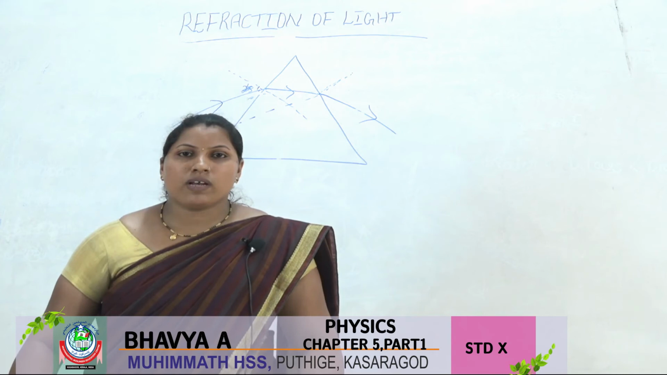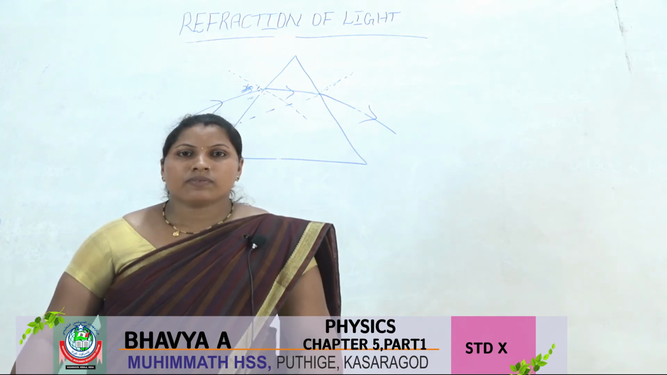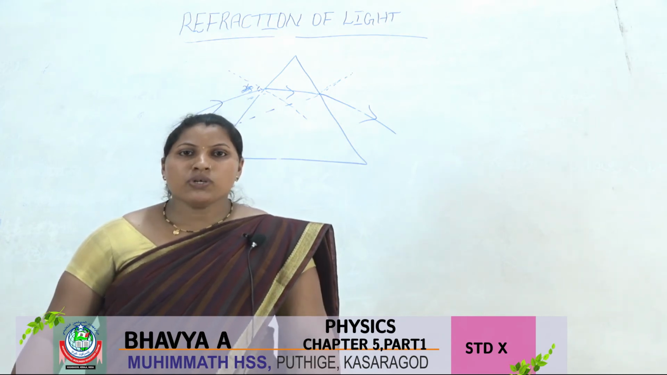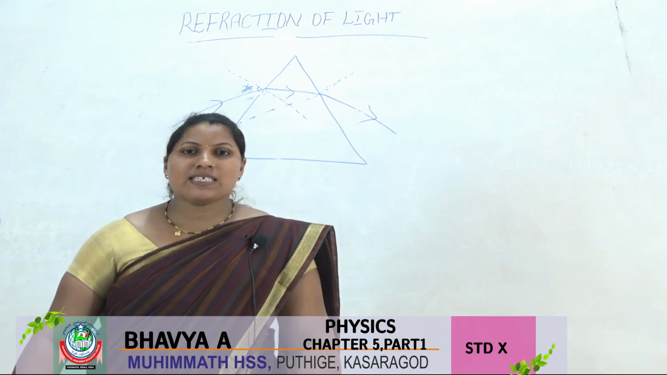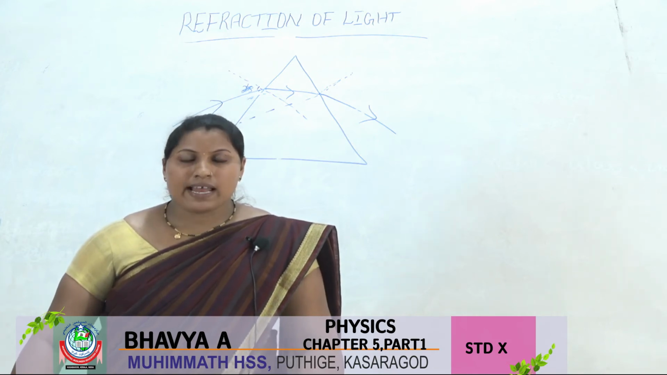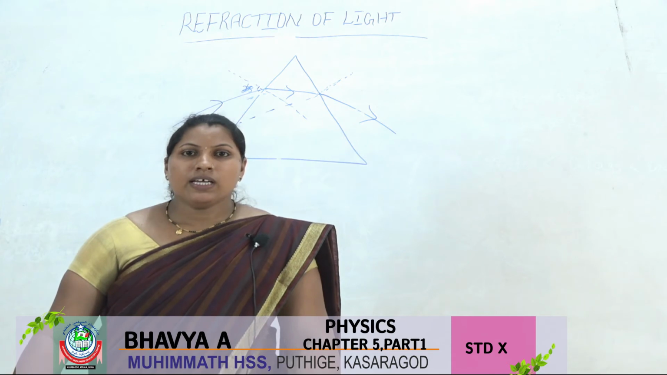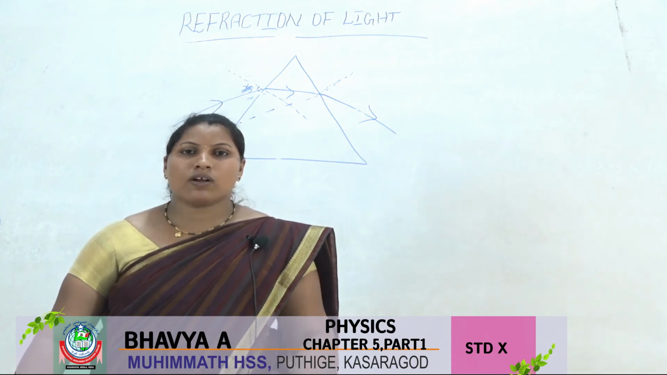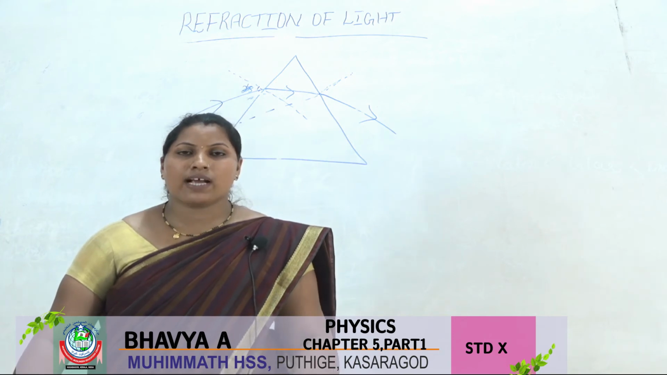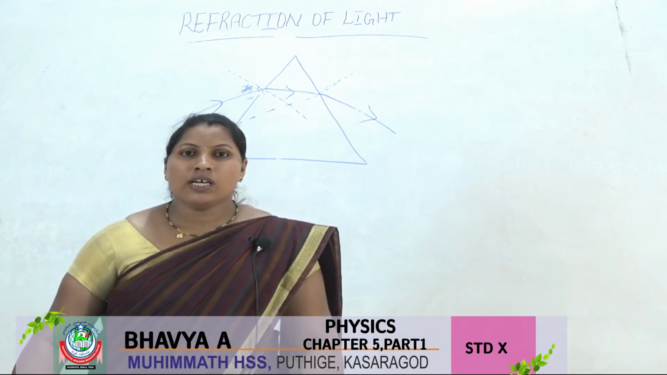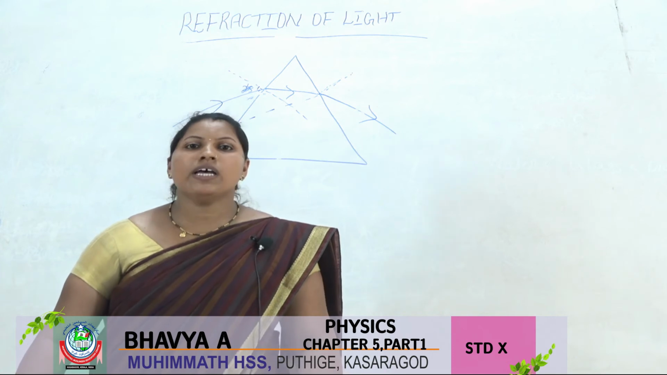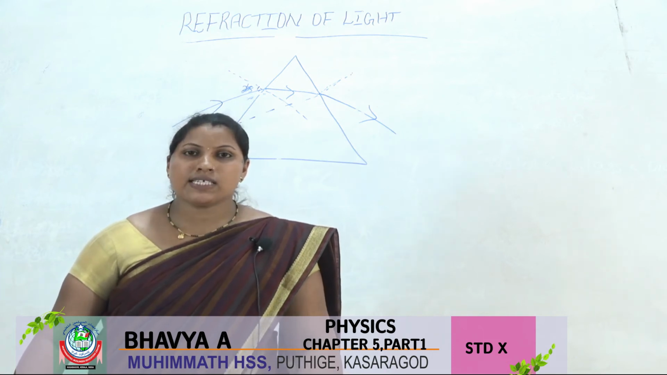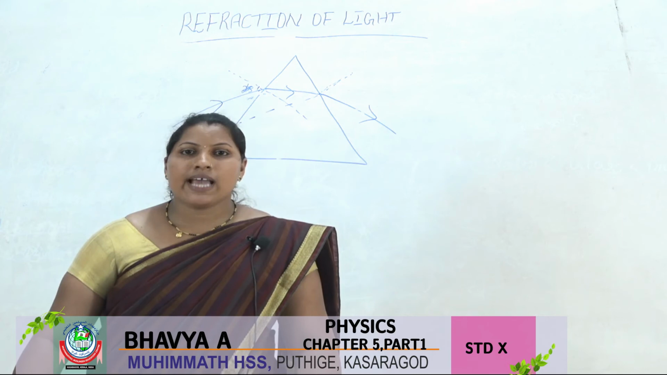That constant value is called the refractive index. It is represented by the letter n. So here the ratio of the sine of the angle of incidence and the sine of the angle of refraction is a constant. It is called the refractive index and it is represented by the letter n.